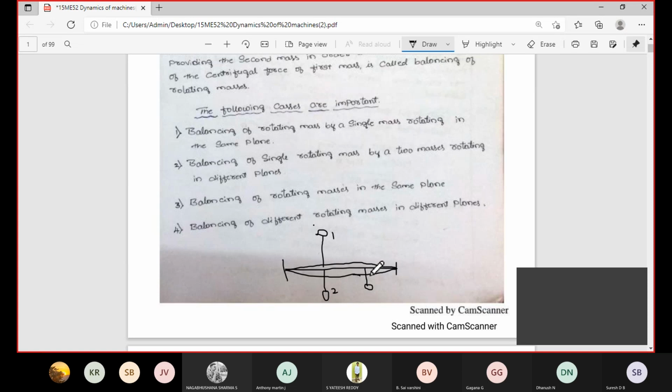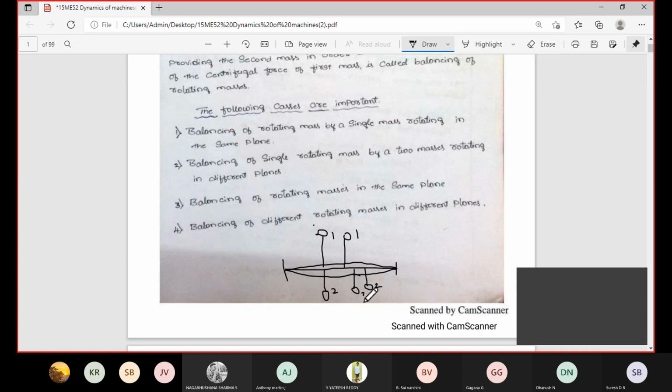Then the fourth condition: balancing of different rotating masses in different planes. Many different masses can be used to balance the component or shaft. Here is mass number 1, and here is mass number 2. Each rotates in a different plane. If you want, you can attach one more mass here, mass number 3.